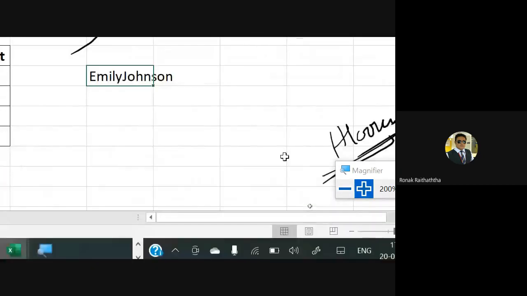So, Emily Johnson. Now here again, you must note that between Emily and Johnson the space is not there, right? But sir, if you want to get the space between the two, then what's going to be the next step? Can someone tell me if you want to insert the space between Emily and Johnson? Can you run your logic? What can we do? Select the box, double click the box, and just go between the name and just paste it. Anyone else?